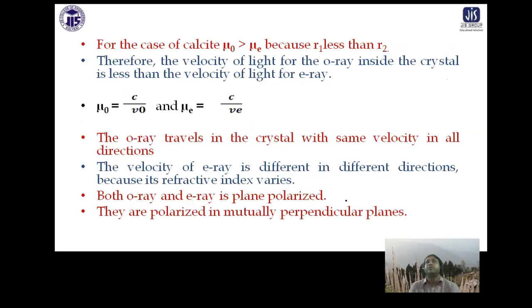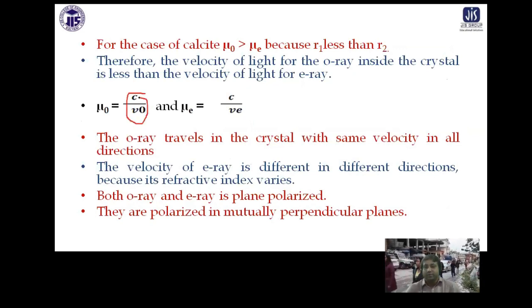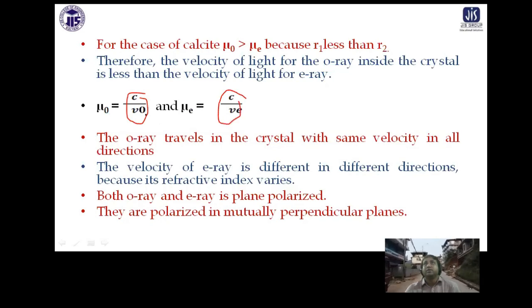If you follow the formula, mu is the speed of light in free space divided by the speed of light in the material medium. So obviously, a greater mu means the velocity of the ordinary ray is lesser than the velocity of the extraordinary ray. The ordinary ray travels in the crystal with the same velocity in all directions, but the extraordinary ray has a different velocity in different directions, which does not obey Snell's law.